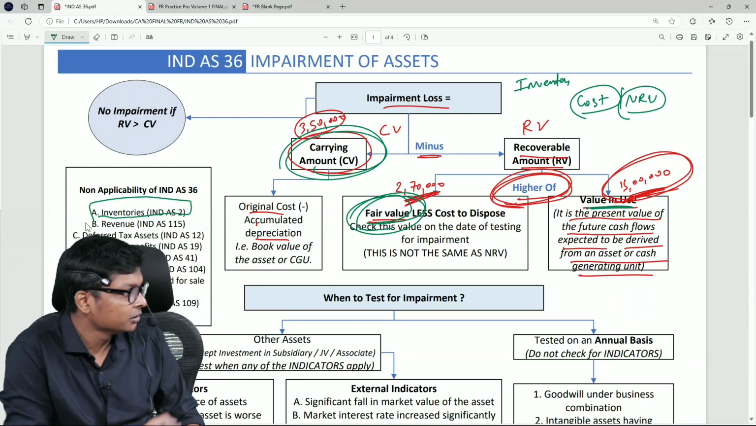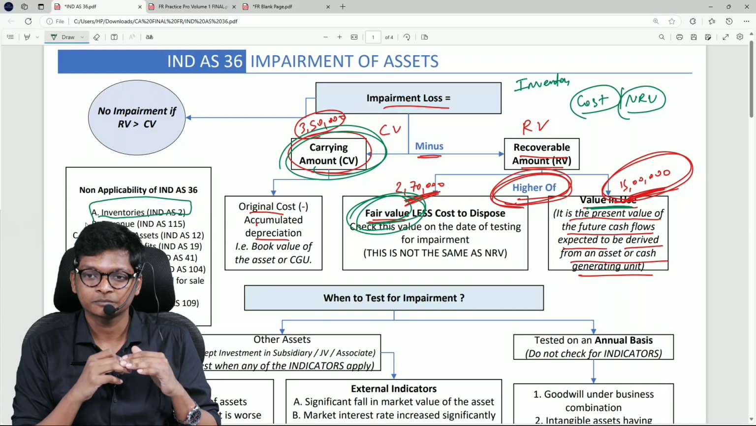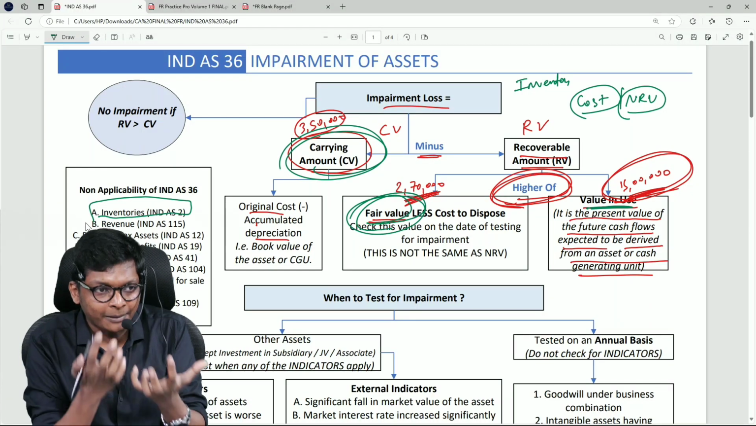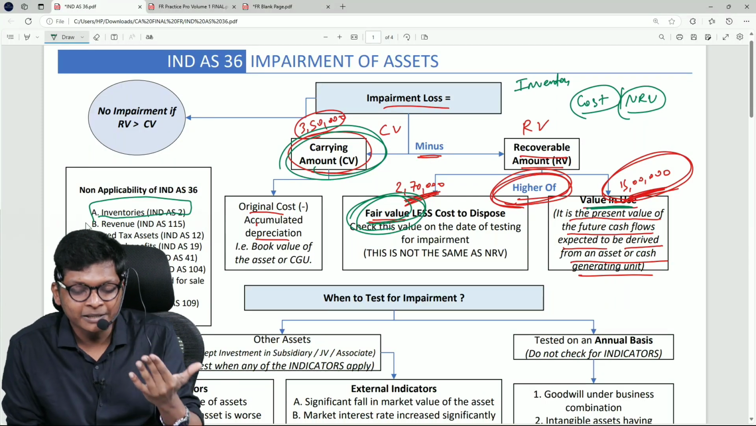Can you see on the left side? I hope my head is not blocking. It's not applicable for inventories, because in inventories, automatically every year that comparison itself is sufficient. You will do write-off. Again, I don't need impairment.